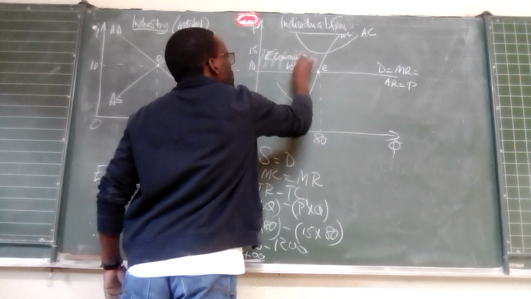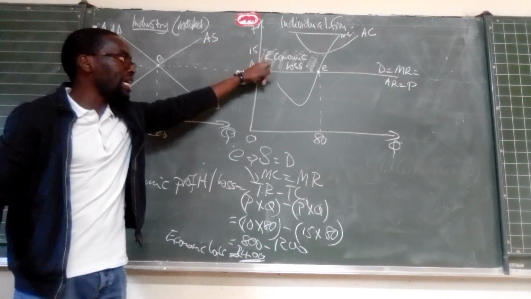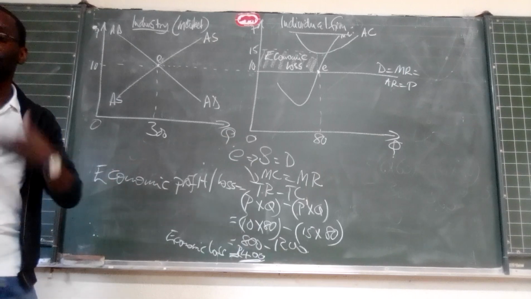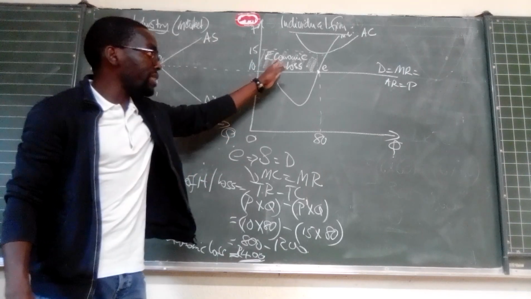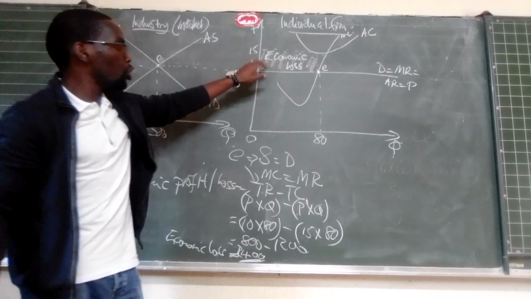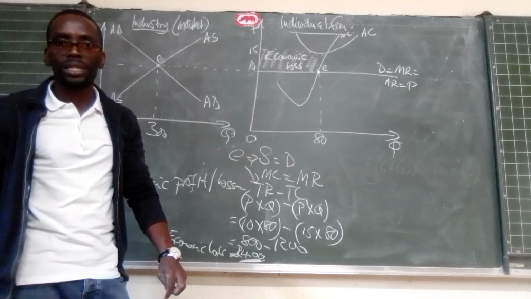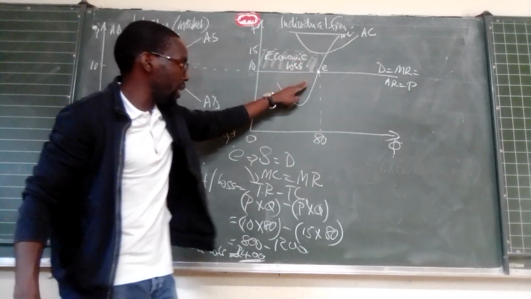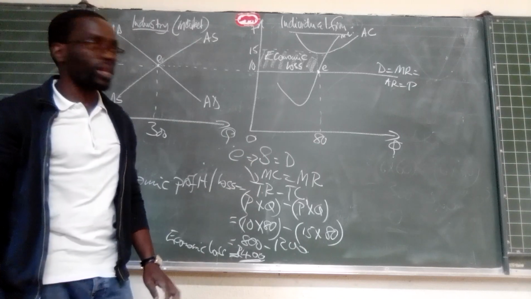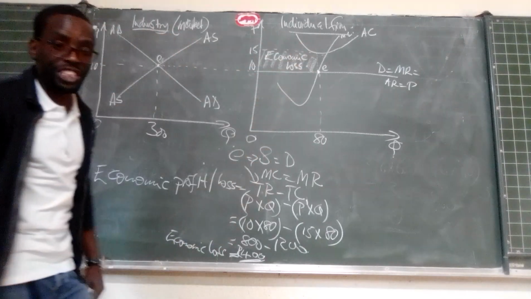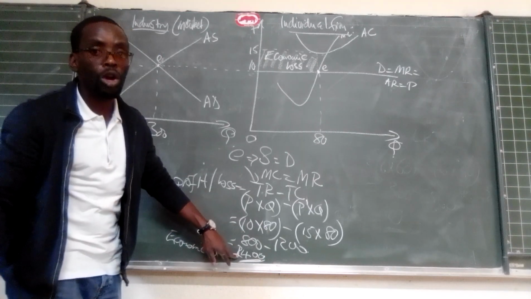And remember, learners, in the exam, this must be indicated. It must be indicated, especially if you get it as an essay. It's one of the easiest essays that you can get. So when you get it in the exam, you should remember to indicate this part as economic loss. Okay, it's this rectangle here that should be indicated as economic loss. Just this part here that I've shaded is our economic loss, and it shows an economic loss of 400 in this context.